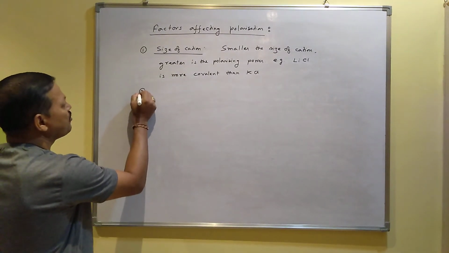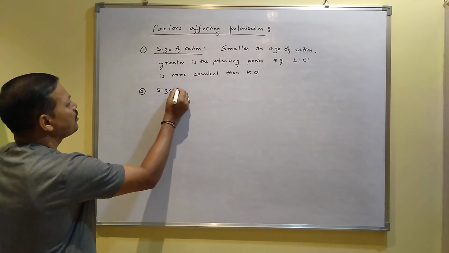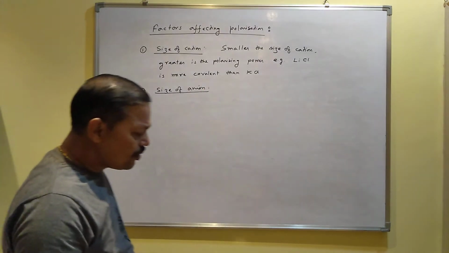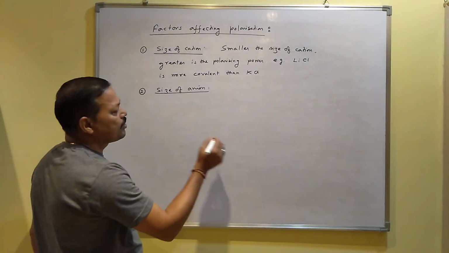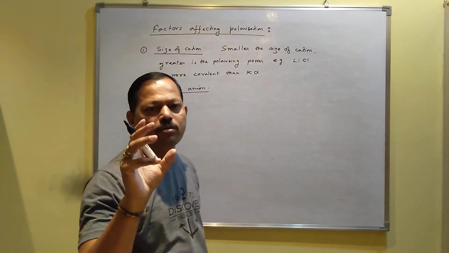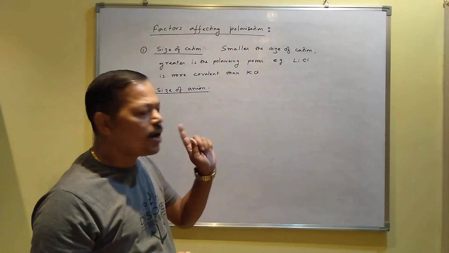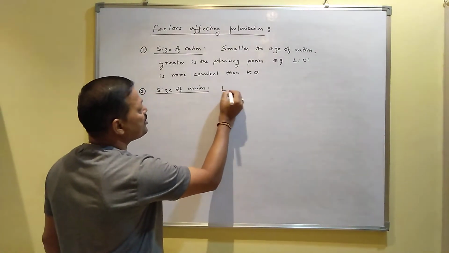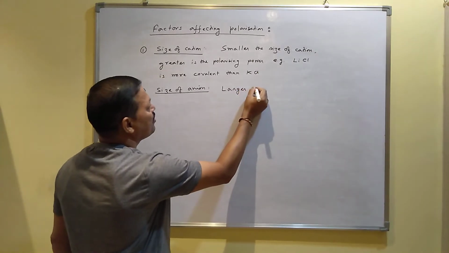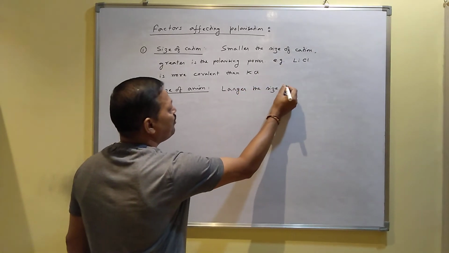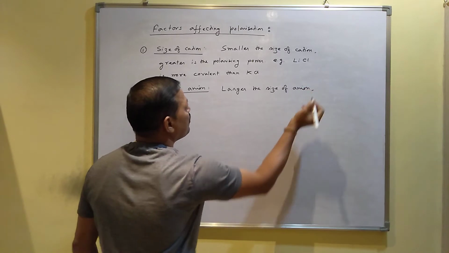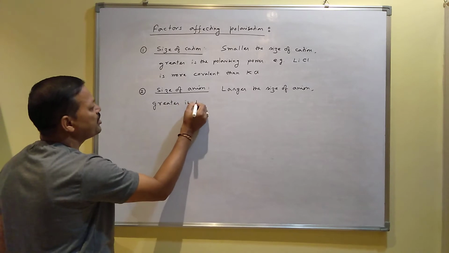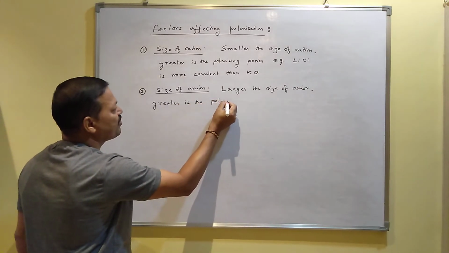Second factor, it depends on the size of the anion also. How does it depend? If your anion size is small, polarization will be less. To undergo polarization, the anion size should be large. So the larger the size of the anion, the greater is the polarizability.